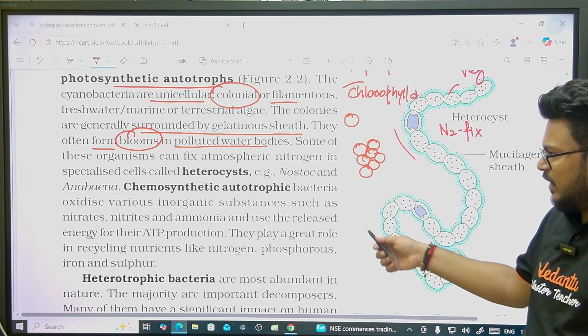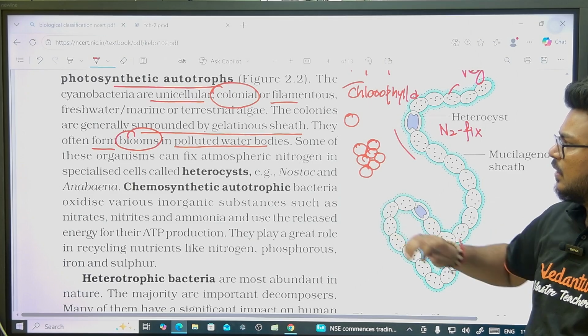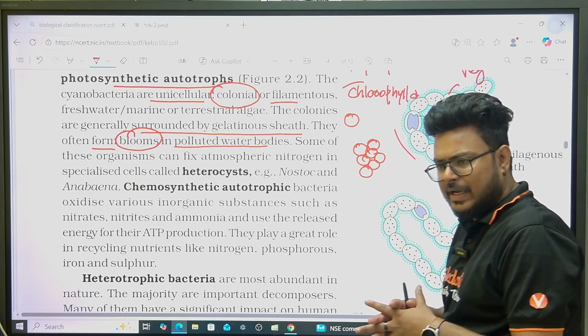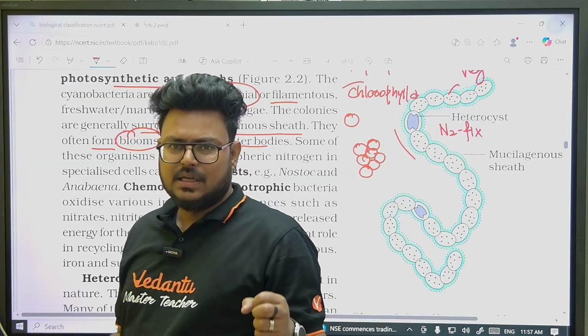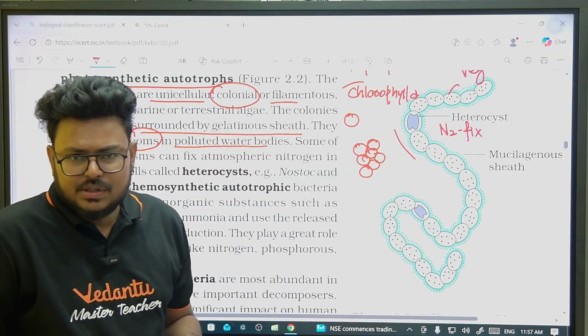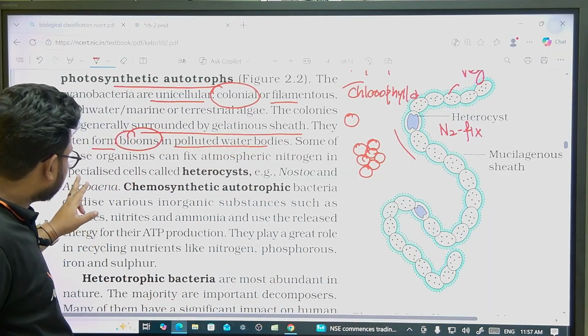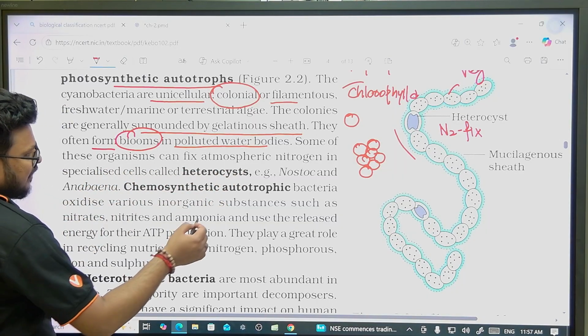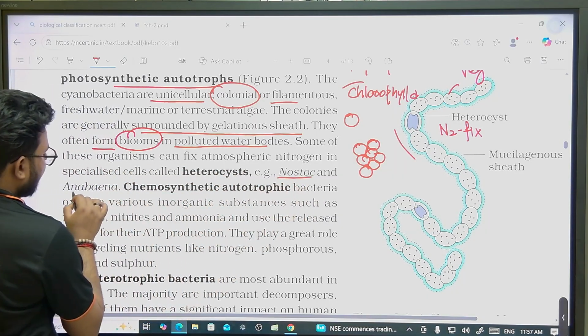So in polluted water bodies, I mentioned what? Blooms. That means you can simply say they grow at a very large speed, and they form algal blooms. Some of these organisms can fix atmospheric nitrogen. We have the example of Nostoc and we have the example of Anabaena.